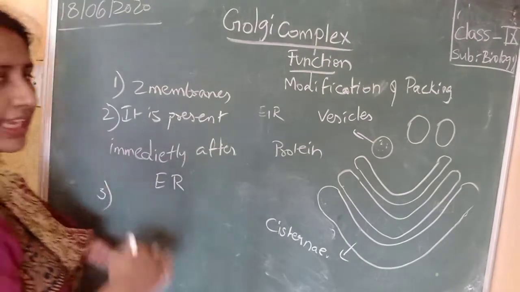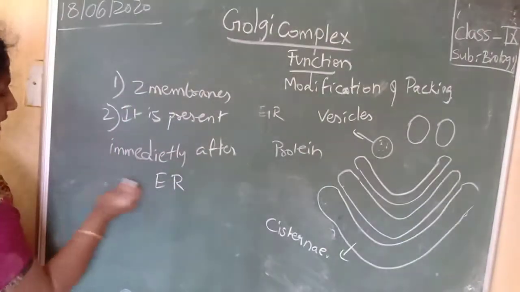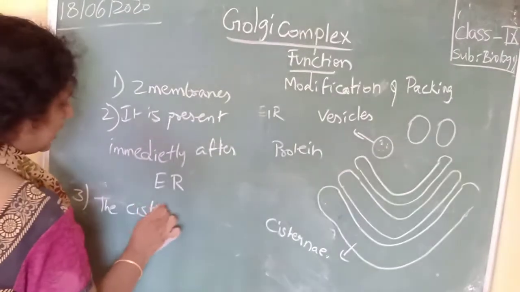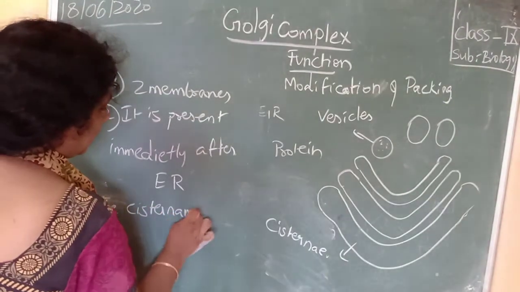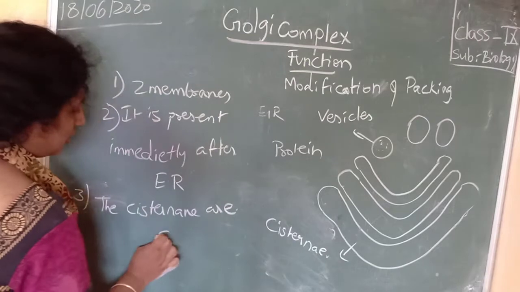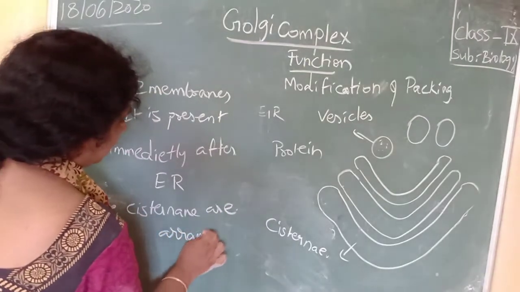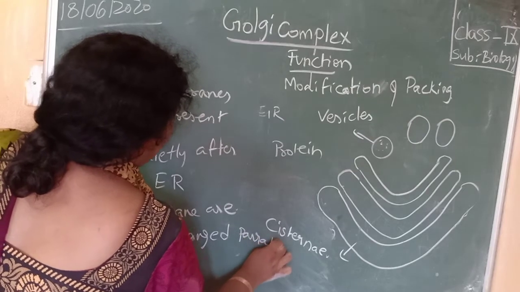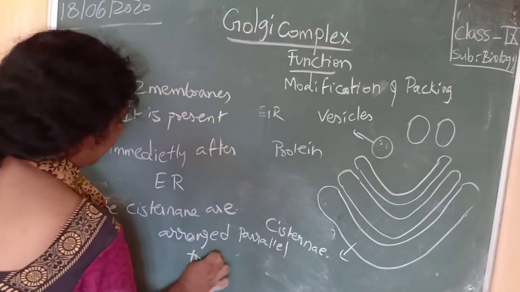These cisternae are arranged parallel to each other.